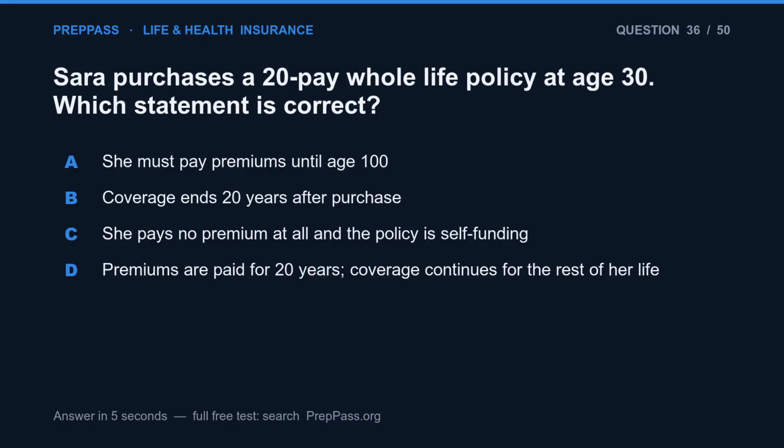Question 36. Sarah purchases a 20-pay whole life policy at age 30. Which statement is correct? A. She must pay premiums until age 100. B. Coverage ends 20 years after purchase. C. She pays no premium at all and the policy is self-funding. D. Premiums are paid for 20 years. Coverage continues for the rest of her life.